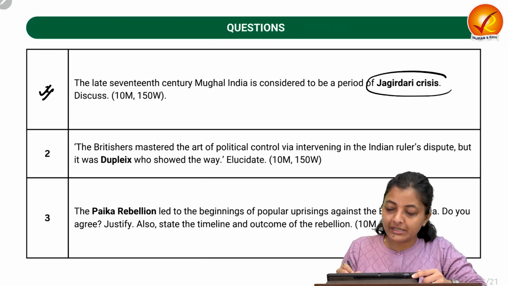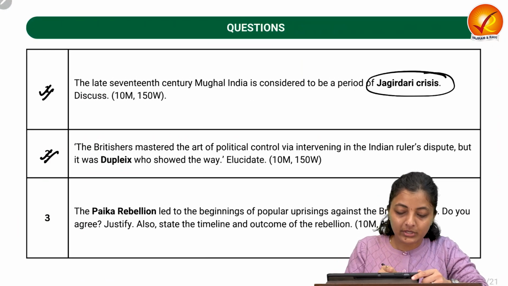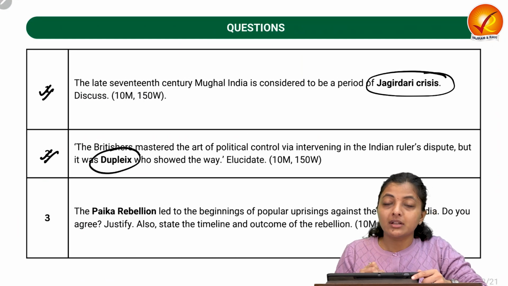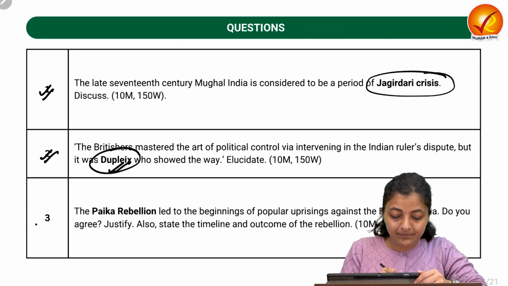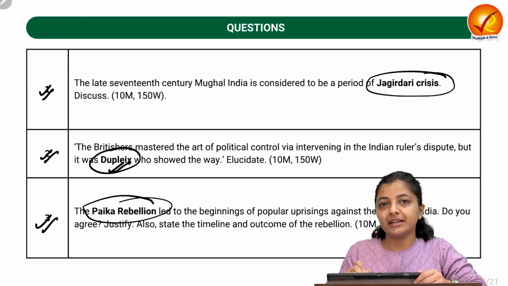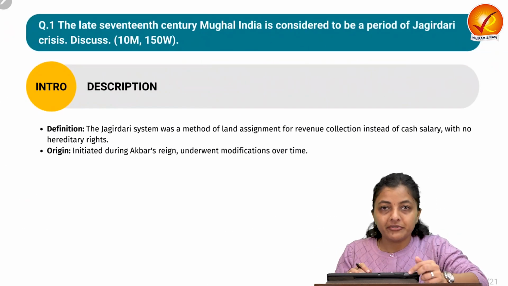The first question is related to the Jagirdari crisis. The second question is related to the French governor in India, the duplex. The third question is related to the Paika rebellion. Let's start with the very first question.